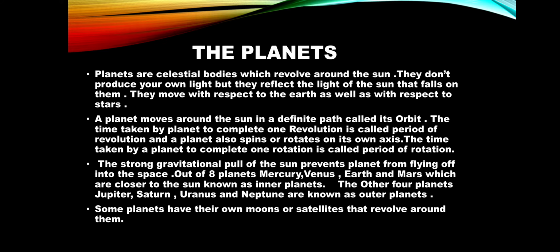The first 4 planets are known as inner planets, and the last 4 planets are known as outer planets. They are also known as Jovian planets because they resemble Jupiter. And the inner planets are known as terrestrial planets because they resemble our Earth. Some planets have their own moons or satellites that revolve around them.